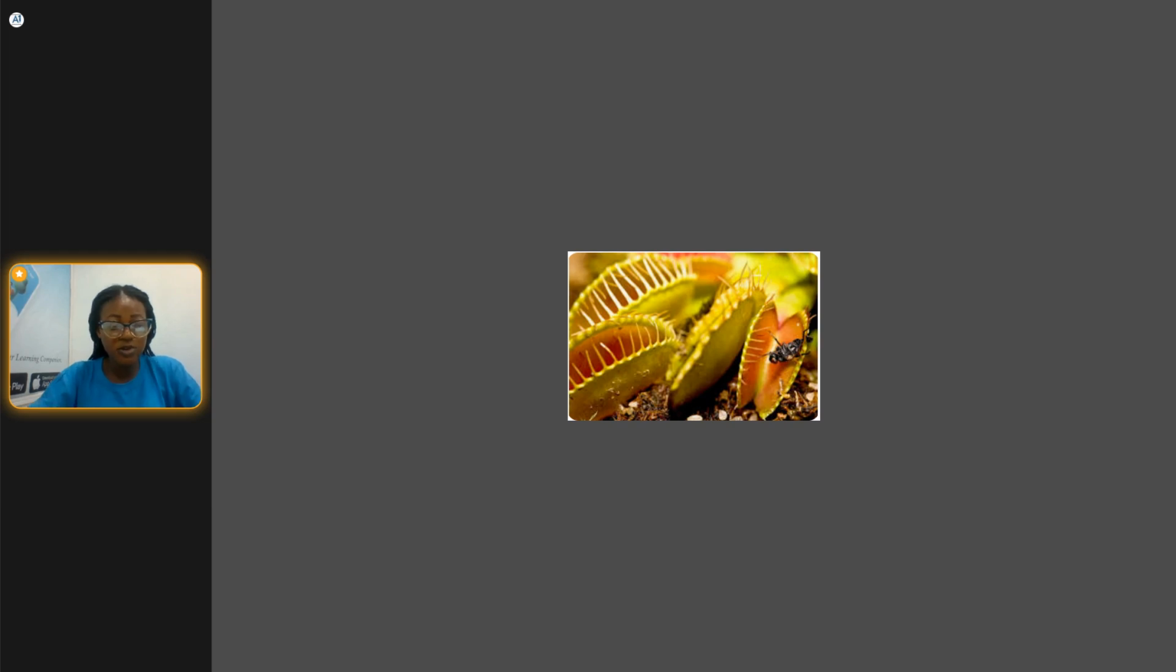And for non-flowering plants, we have the fungi like the mushrooms. They belong to heterotrophic nutrition because they cannot manufacture their own food by themselves. So you can see this plant trying to capture this insect. So it is also referred to as an insectivorous plant because they try to capture insects for them to feed.